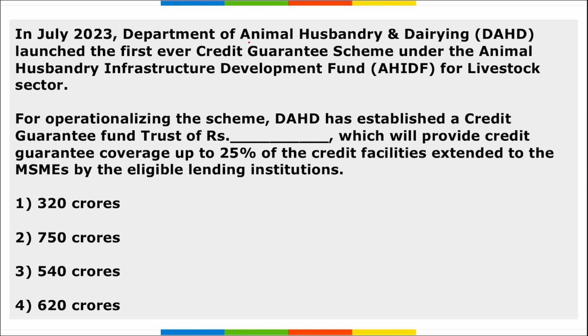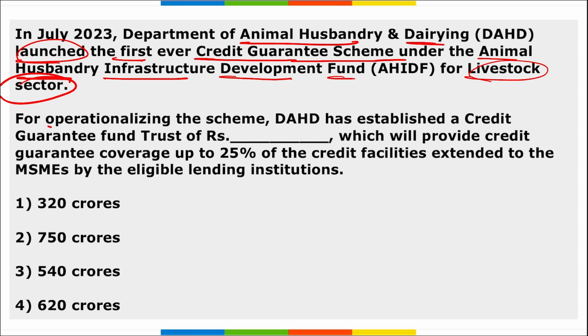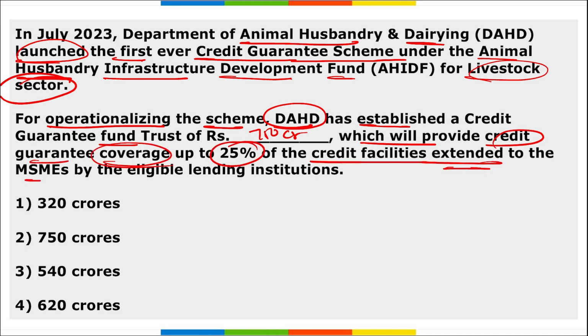Next, the Department of Animal Husbandry and Dairying launched the first ever credit guarantee scheme under the Animal Husbandry Infrastructure Development Fund for the livestock sector. And this is for operationalizing the scheme. DAHD has established a credit guarantee fund transfer of 750 crore rupees, which will provide credit guarantee coverage of up to 25% of the credit facilities extended to the MSMEs by the eligible lending institutions.